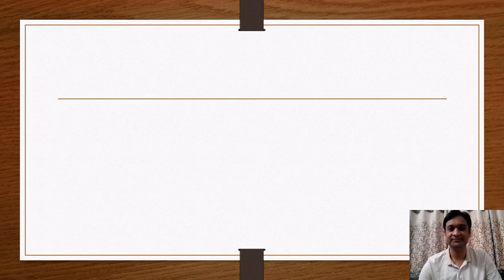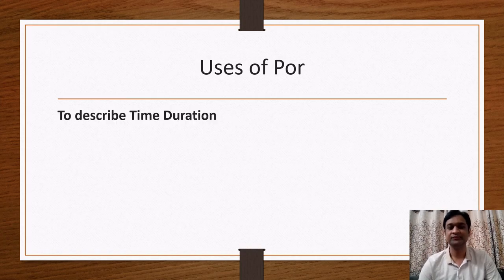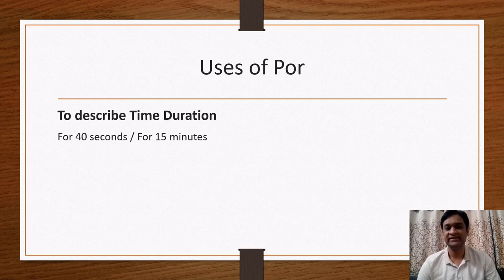Okay, let's start. First, we will discuss all the uses of por and then we will discuss all the uses of para. Now let us start with por. The first use of por is to describe time duration. Whether the duration is in seconds, minutes, hours, days, weeks, months or years, to describe time duration, we will use the preposition por. See the examples.